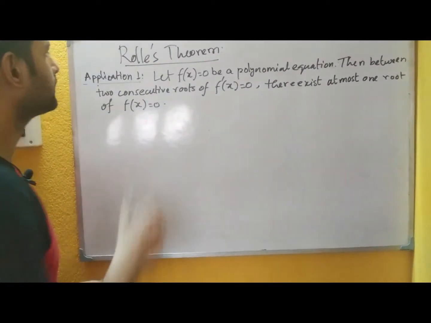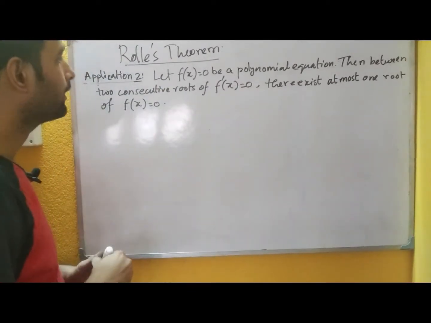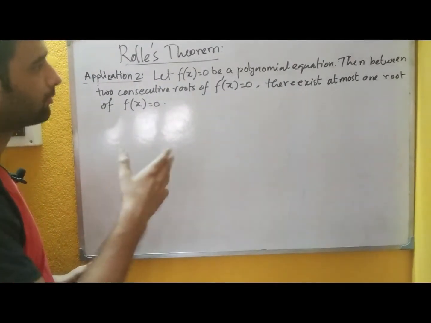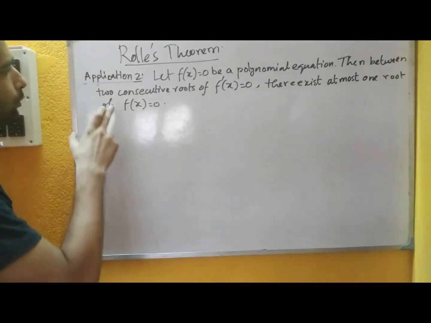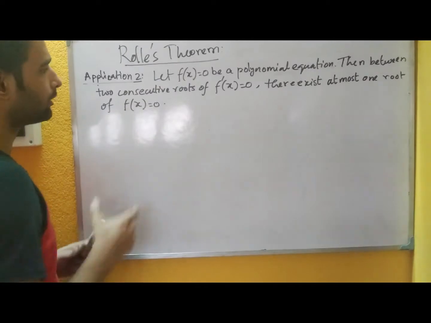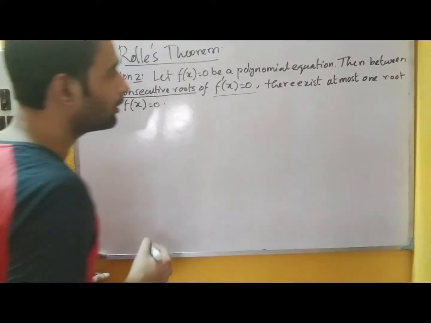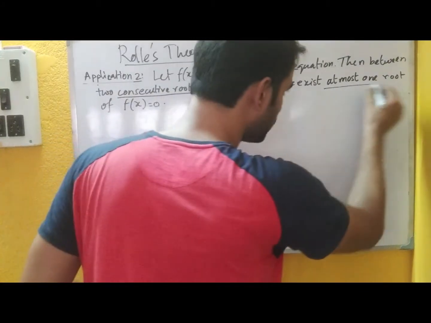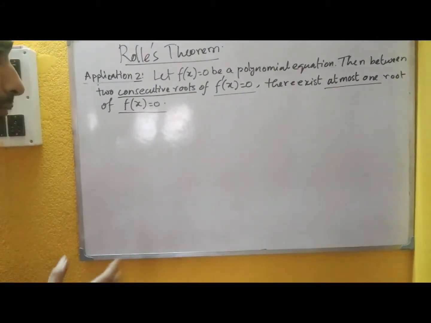So this is our second application for Rolle's theorem. It says that let f x equals to 0 be a polynomial equation, then between two consecutive roots, remember, two consecutive roots of f dash x equals to 0, there exists at most one root of the equation f x equals to 0.